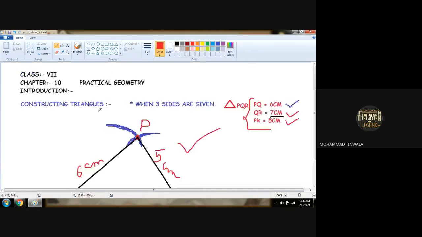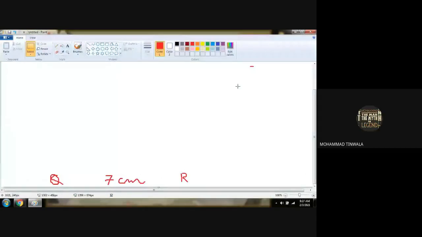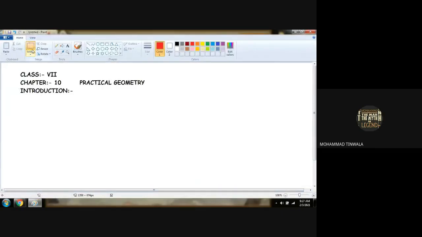Now your homework is to revise both the topics that we did. Now we are left with only 3 topics to construct. If one topic is done, that means our chapter is over. There is nothing lengthy in this. Only your topic and your construction should be clear. That means your chapter in practical geometry is over. Okay, boys?